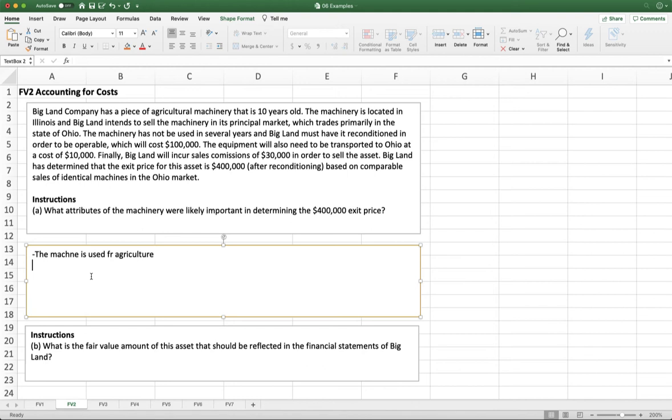We also need to think about the condition of this item. So it's not brand new, it's 10 years old. So if we had the value of an item that's identical but brand new, that's going to be a different value than one that's 10 years old. So we need to take that into consideration. They also told us that the price that they quoted us here, this exit price of $400,000, assumes that it's been reconditioned. So that's going to be an attribute that's important too, because if we don't have it reconditioned, it's going to be worth less.